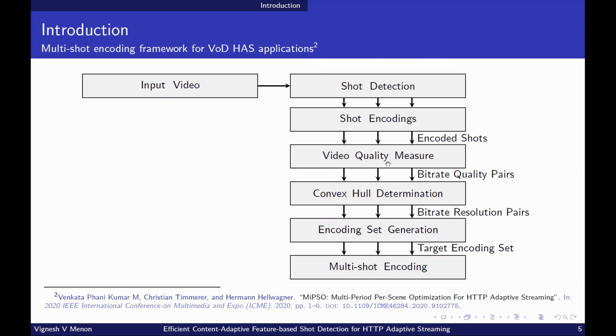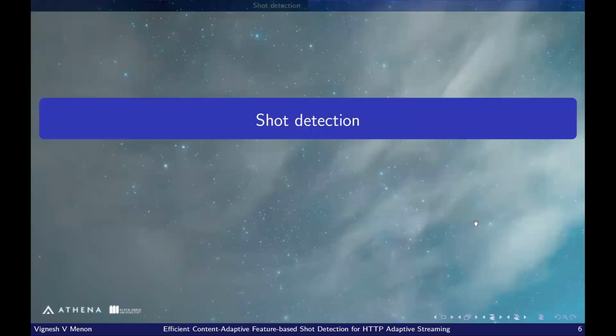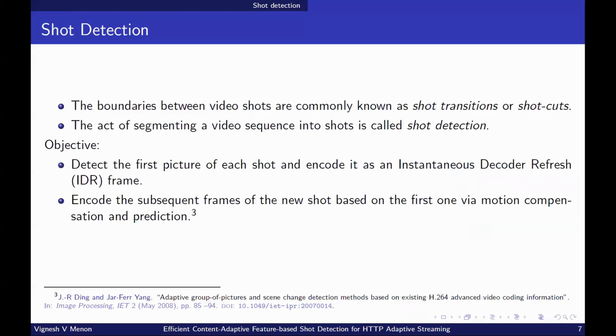Based on the video quality measures, a convex hull is formed and the optimal resolution is selected for each bitrate for each shot. Therefore, precisely detecting shots will lead to a higher quality of experience or bitrate savings for HTTP adaptive streaming applications. Now, let's discuss the problem of shot detection.